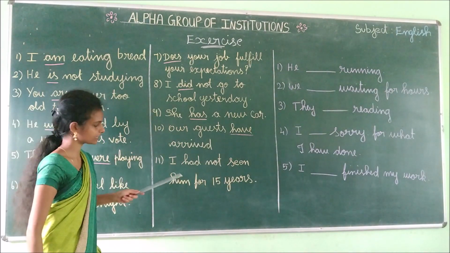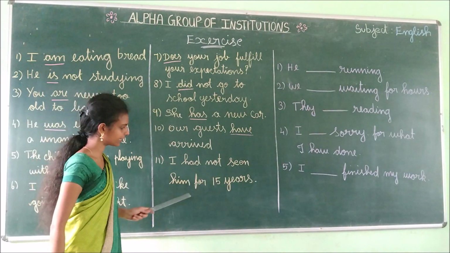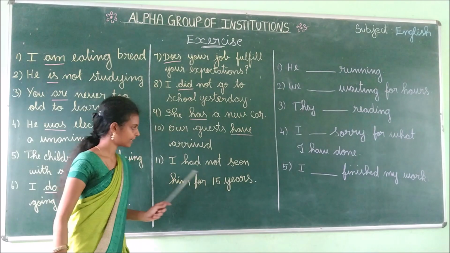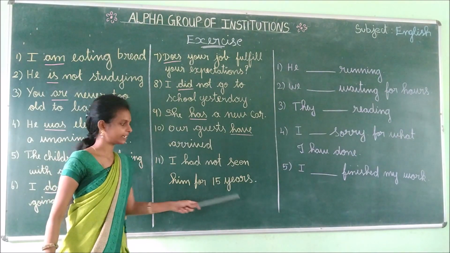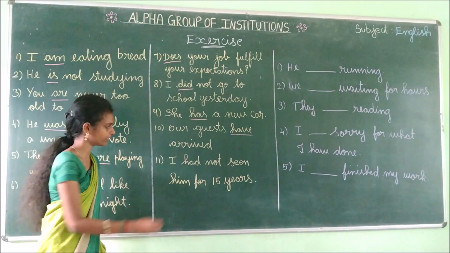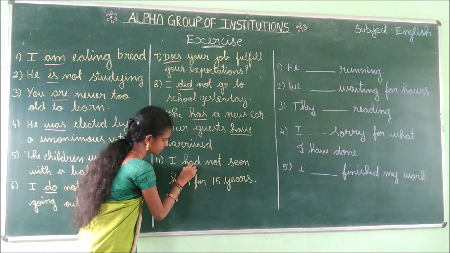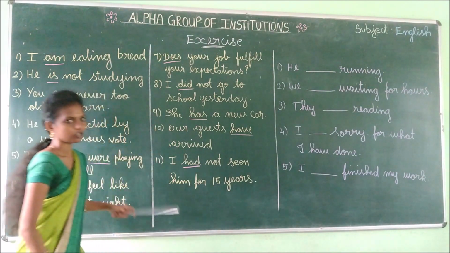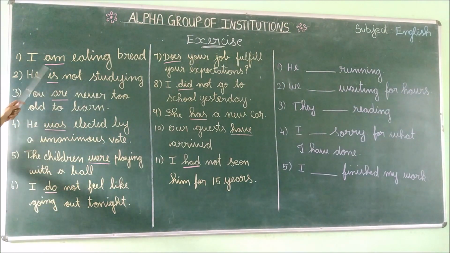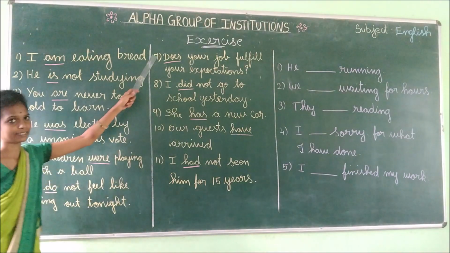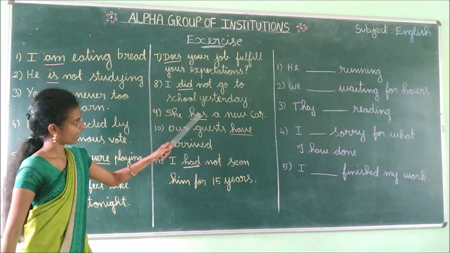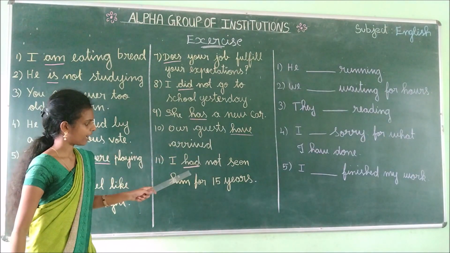And then the last one is, I had not seen him for 15 years. Here, had is the primary auxiliary. Look at these words, children. Am, is, are, was, were, do, does, did, has, have, had.